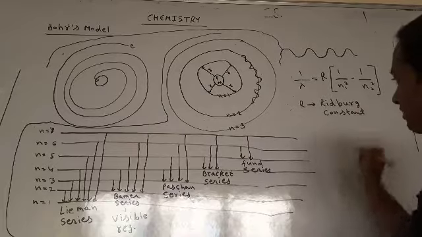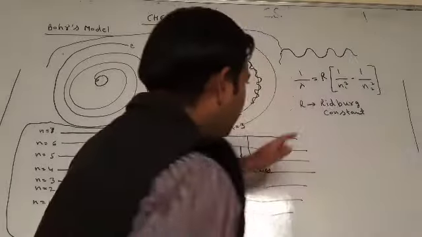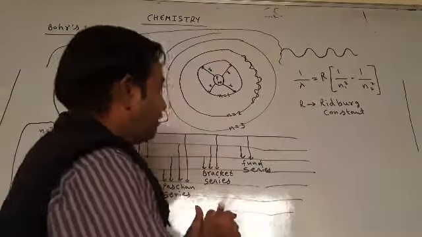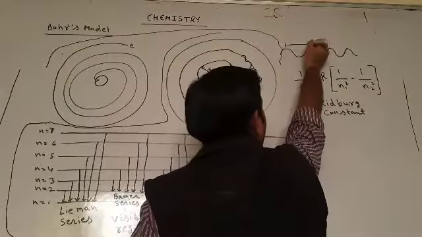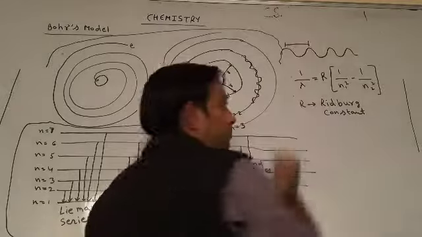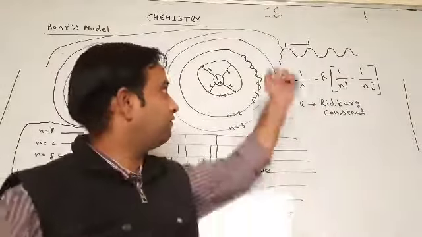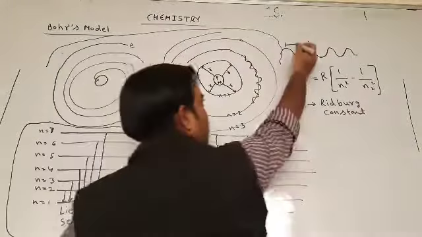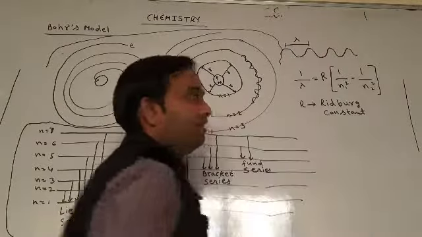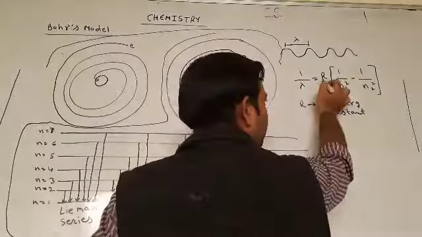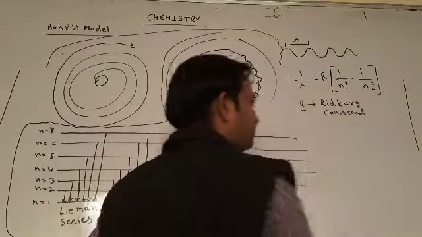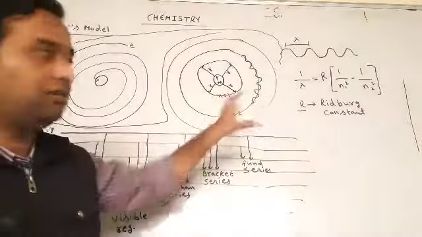Lambda is the distance between the top points of any wave. This is known as lambda. R is the Rydberg constant, which is already a fixed constant value.